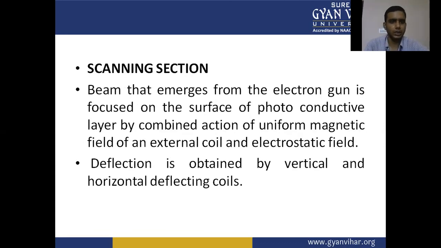Scanning section: the beam that emerges from the electron gun is focused on the surface of the photoconductive layer by the combined action of the uniform magnetic field of an external coil and an electrostatic field. Deflection is obtained by the vertical and horizontal deflection coils. So for deflection we have horizontal and vertical deflection coils, and external coils for electrostatic fields.